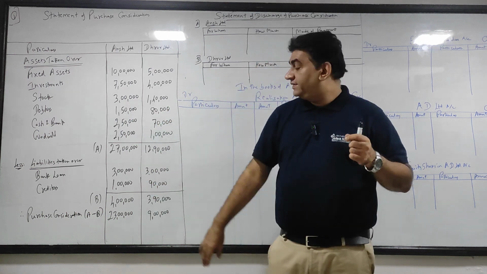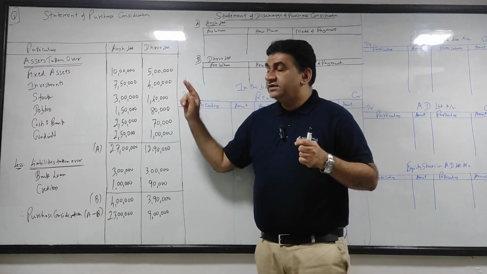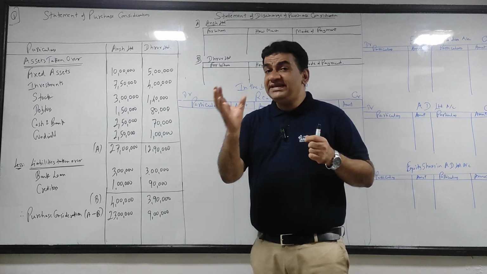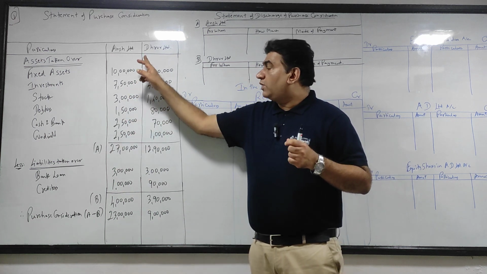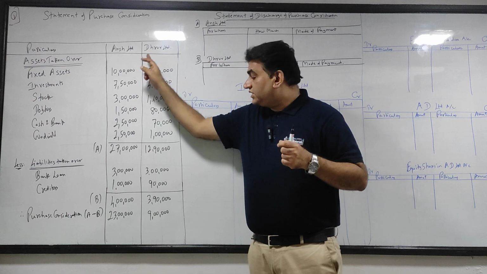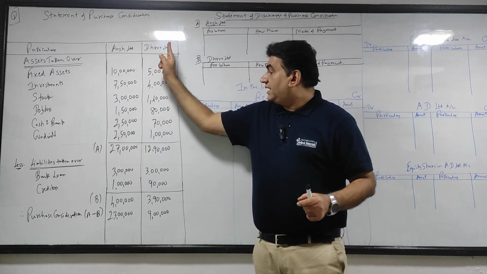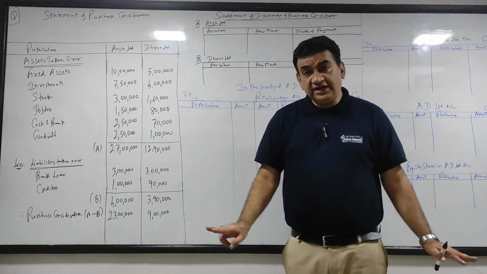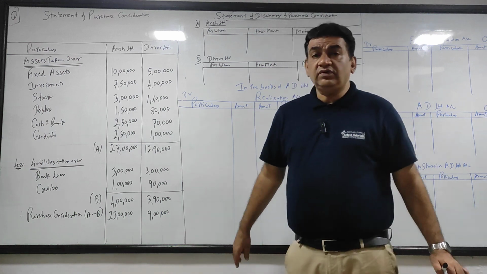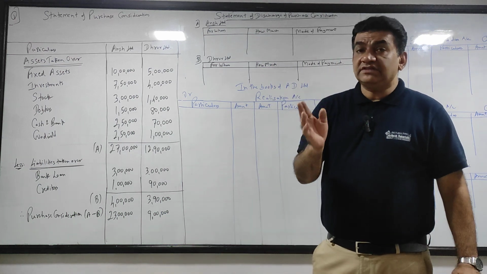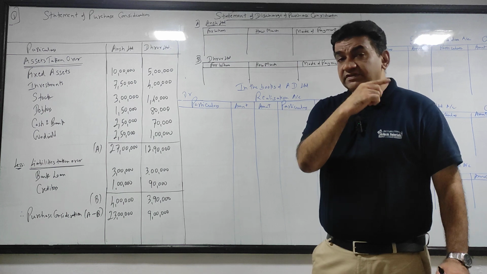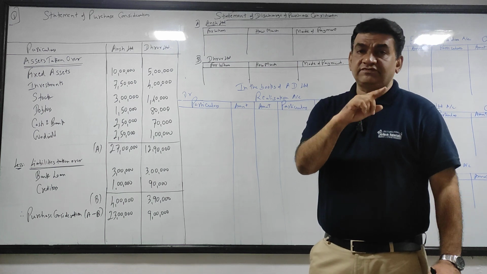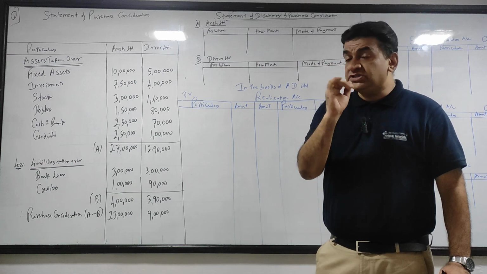So first step, PC, we know the new company AD Ltd will acquire Ansh Ltd for 23 lakhs and Dhruv Ltd for 9 lakhs. Got it? Now, those who have not yet listened to the previous video, please go back and listen to the previous video on understanding the concept of amalgamation.